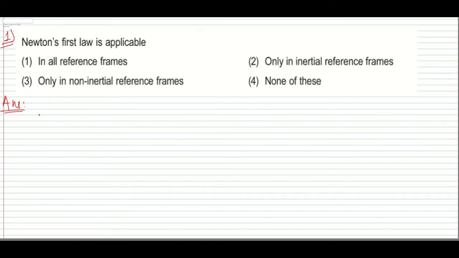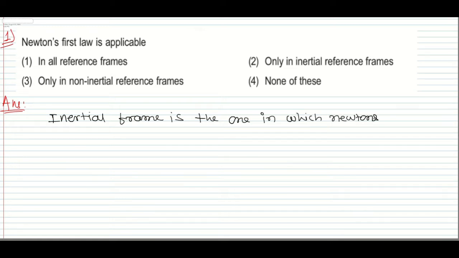So you can write over here, inertial frame is the one in which Newton's laws are valid.